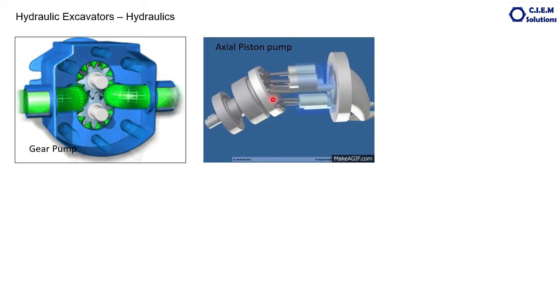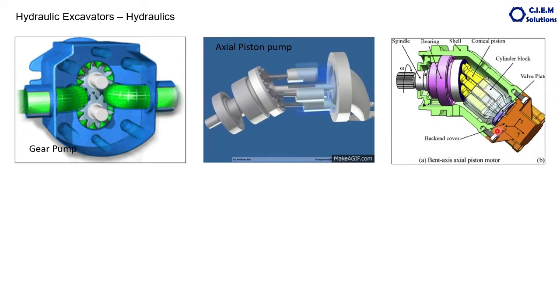Then when they come forward again, the oil is pumped out. Oil is sucked from here, then oil is pumped like this. So this is the pump, a device which supplies the pressurized fluid with the required pressure and required volume to the implements of the machine.